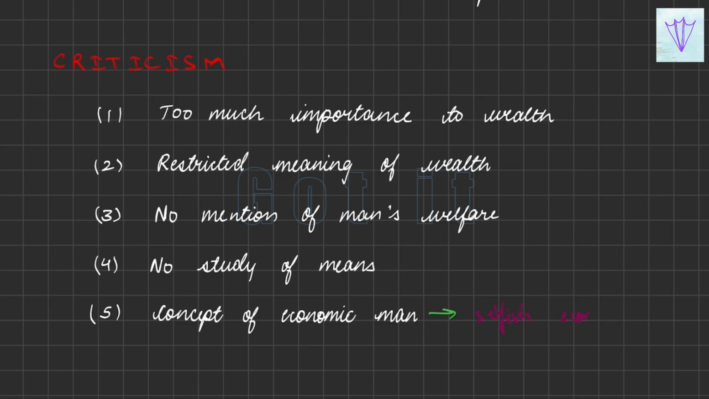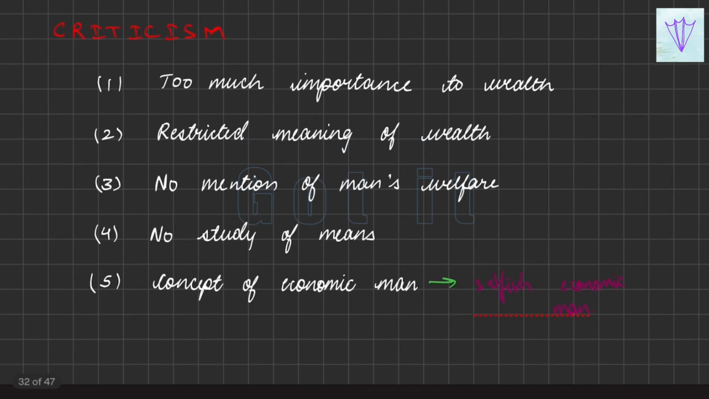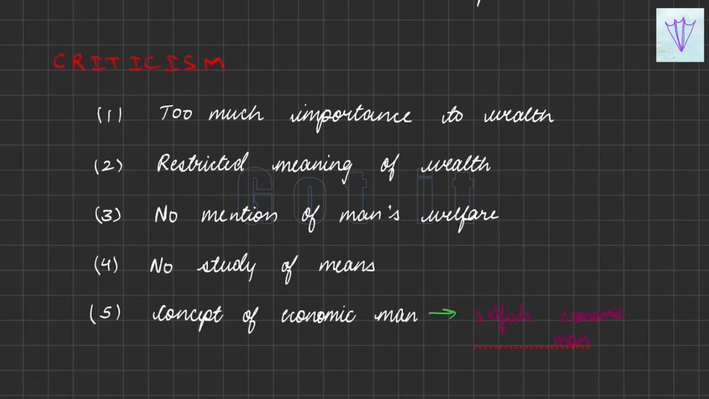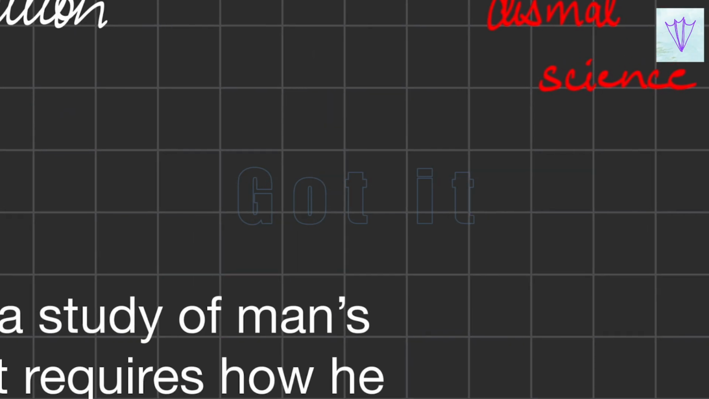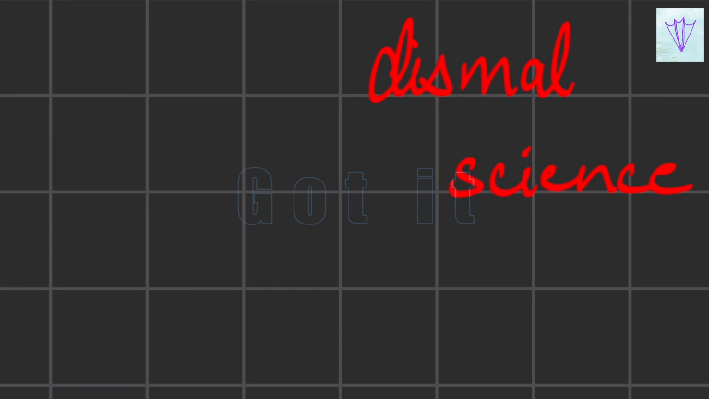selfish economic man. It has taken the assumption that everybody is working to earn and be selfish for their own needs, but it has not spoken about the normal common man. So along with this, due to all this criticism, economics has got a stamp that it has become a dismal science. Everybody started saying economics is not so nice because it has only spoken about wealth acquisition, but it has not spoken about human welfare.